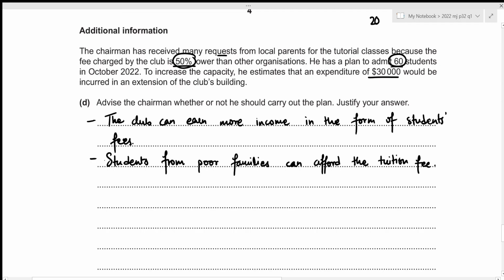Next, the image of the club can definitely be promoted because they will be providing a tuition at a lower rate to the students from poor families. The image of the club can be promoted.